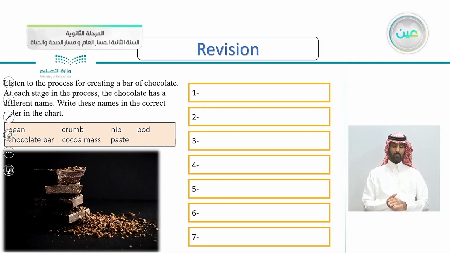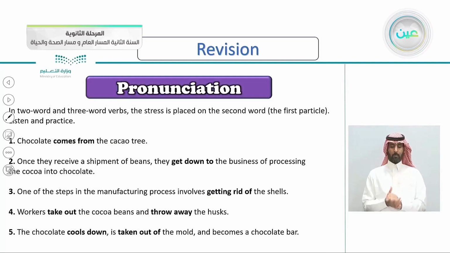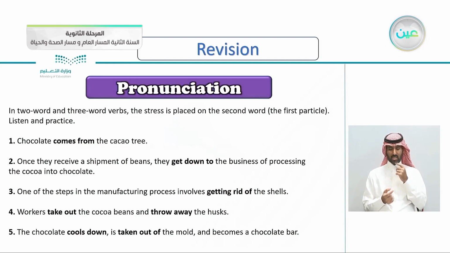We also learned that in 2-word and 3-word verbs, the stress is placed on the second word. For example, we say get down to, stressed on the second word. Get down to comes from getting rid of. So the second word is always stressed.